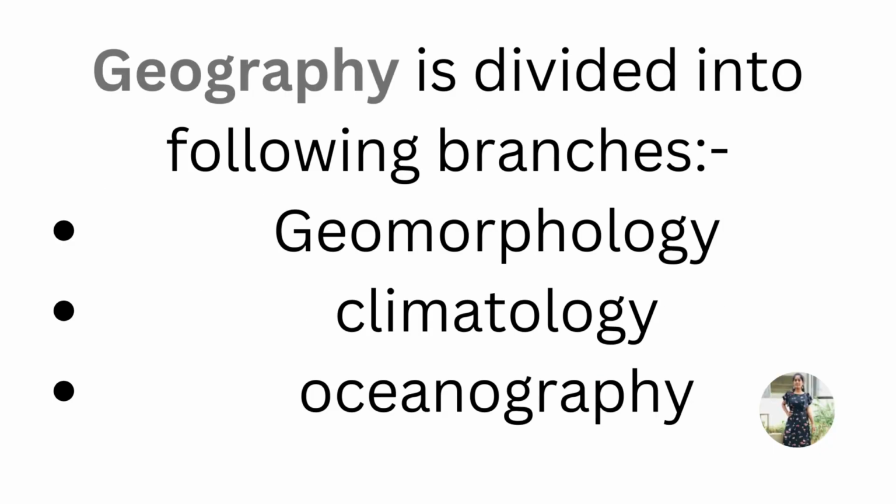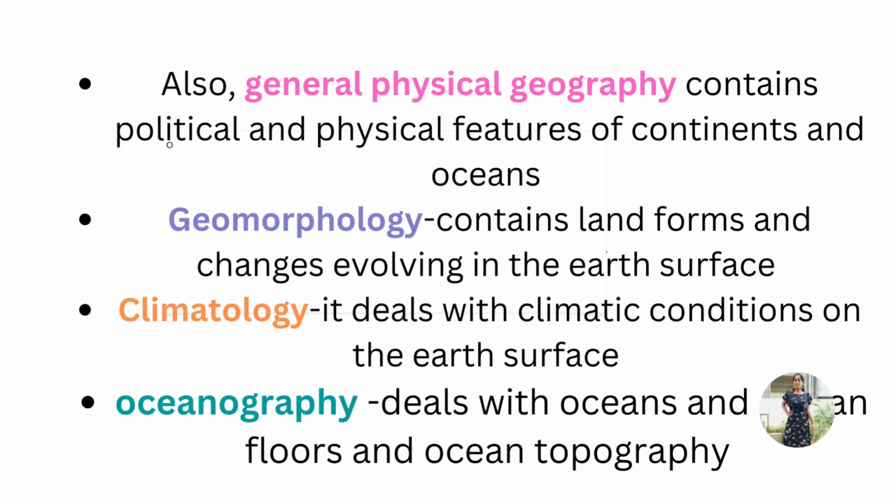So this geography is divided into the following branches: geomorphology, climatology and oceanography. Okay, it is mainly divided into these three branches. Also, we will be knowing about general physical geography. This general physical geography is nothing but political and physical features of continents and oceans.